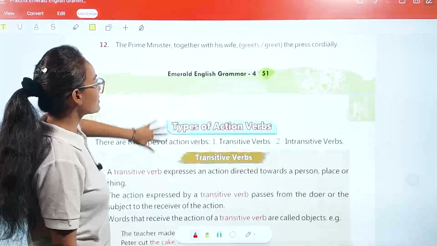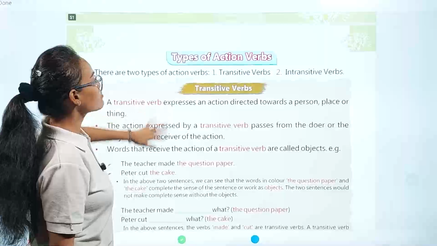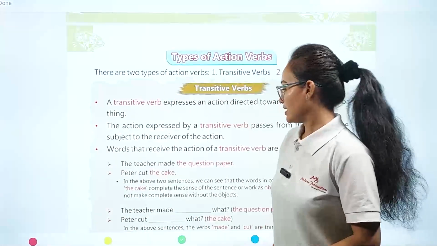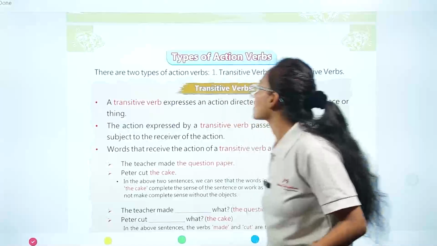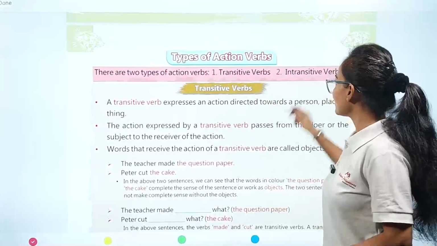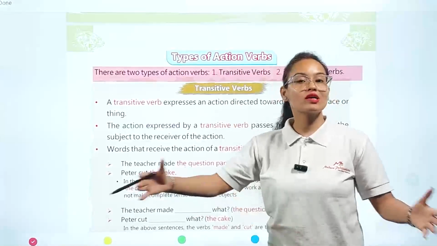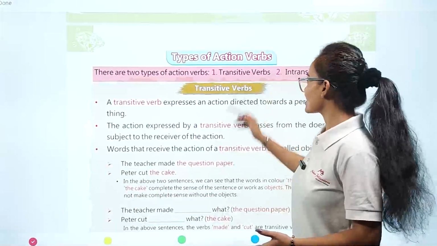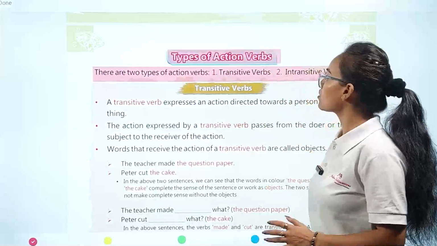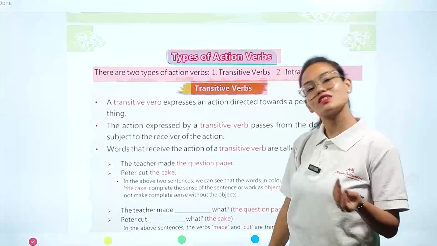Now we are going to see the next topic of this chapter, types of action verb. There are two types of action verbs: transitive and intransitive. Mainly, action verbs are divided broadly into two categories called transitive verb and intransitive verb. First of all, we are going to see the meaning of transitive verb. What is the meaning of transitive verb?